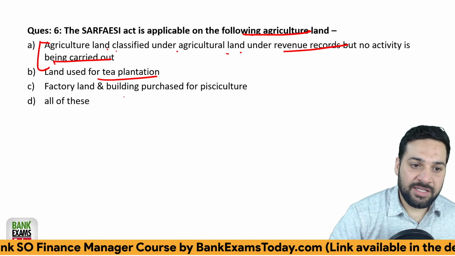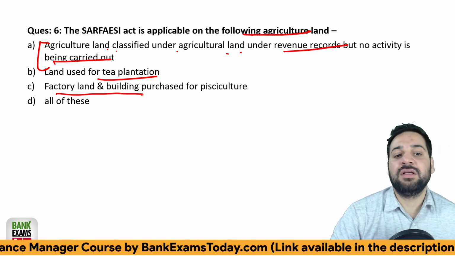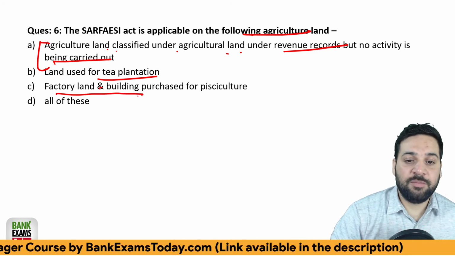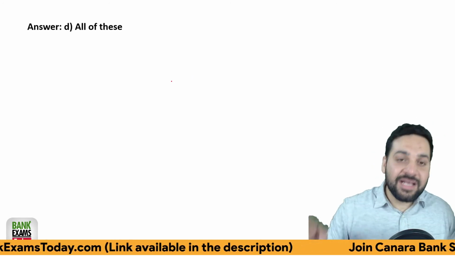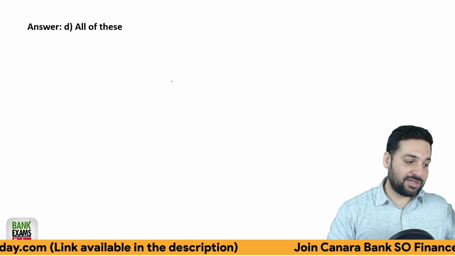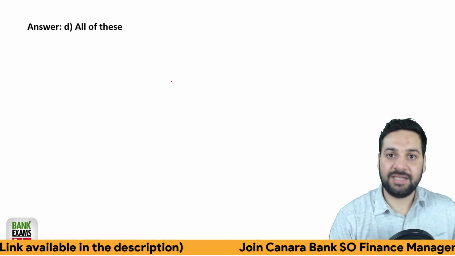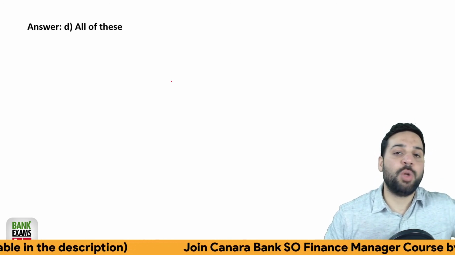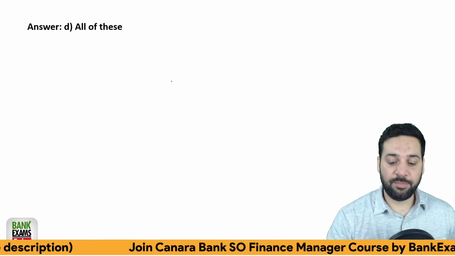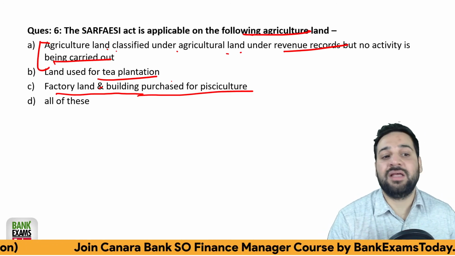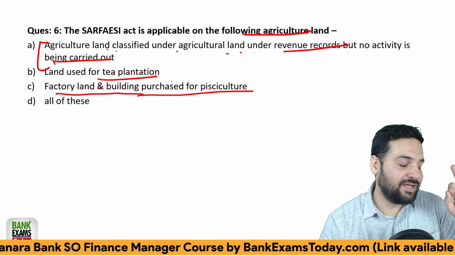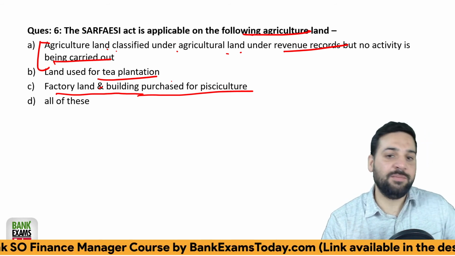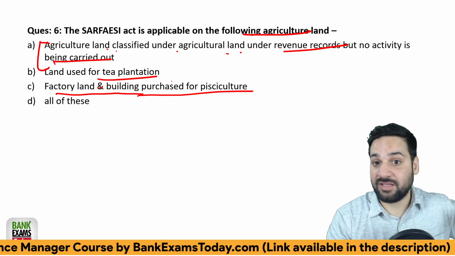Land used for tea plantation, factory land and building purchased for pisciculture. All of these. So only agricultural purposes. If agricultural activities are done on the land, then that particular land is not under SARFAESI Act. But if pisciculture is happening there, or if the land is used for tea plantation, this is an exception. If land is used for tea plantation, it is under SARFAESI Act.